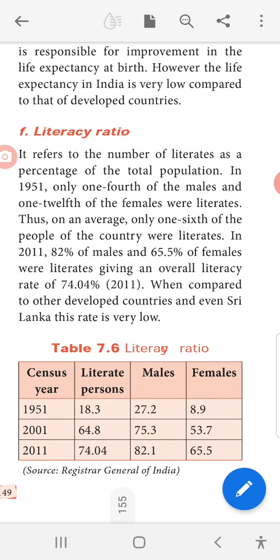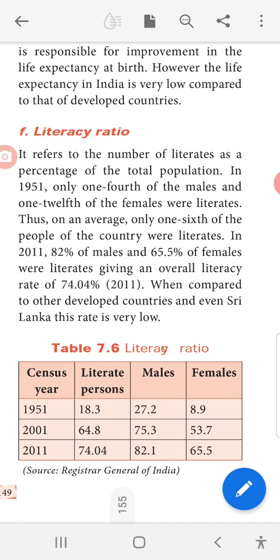Literacy ratio. It refers to the number of literates as a percentage of the total population. In 1951, only 1/4 of the males and 1/12 of the females were literates. Thus, on an average, only 1/6 of the people of the country were literates. In 2011, 82% of males and 65.5% of females were literates, giving an overall literacy rate of 74.4%. When compared to other developed countries and even Sri Lanka, this rate is very low.